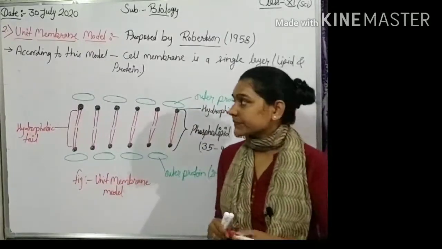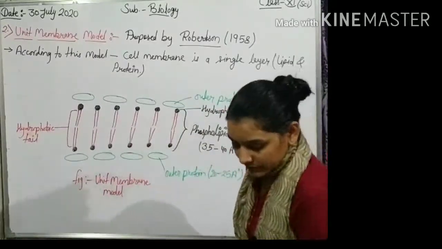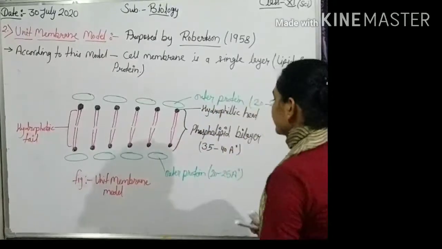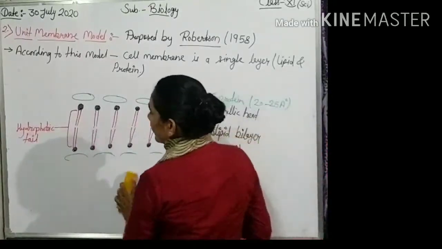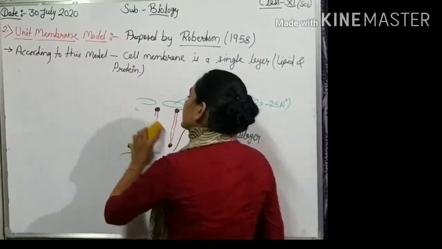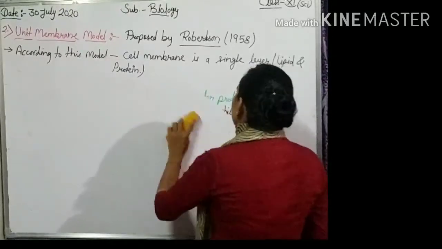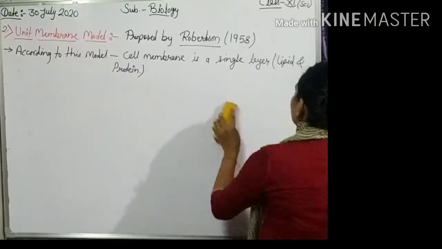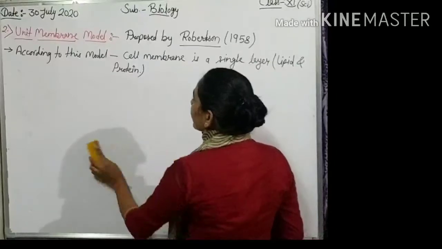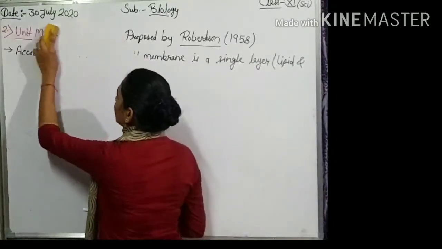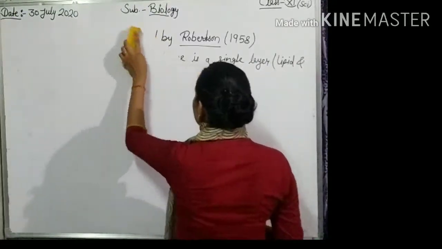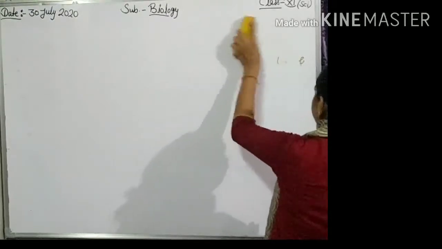Okay, students. Now, firstly, before starting the fluid mosaic model, we are going to talk about the structure of lipid.